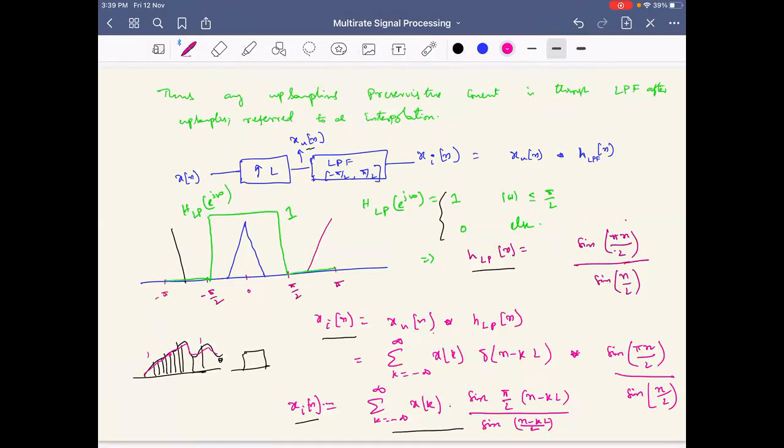Increasing the sampling rate means bringing in intermediate samples, and that is done through a low pass filter. So this is almost similar to the signal reconstruction process. However, this is all in the discrete domain. Please note that you don't get into the continuous domain. You are just interpolating the in-between samples.